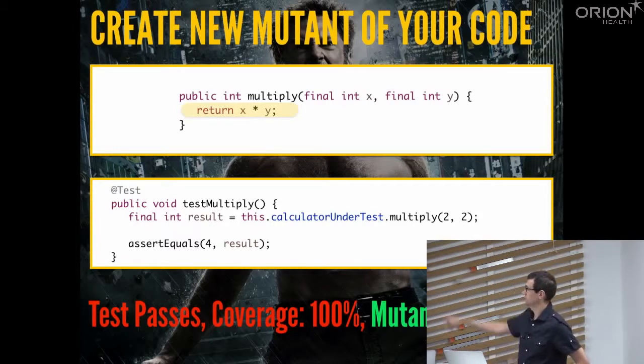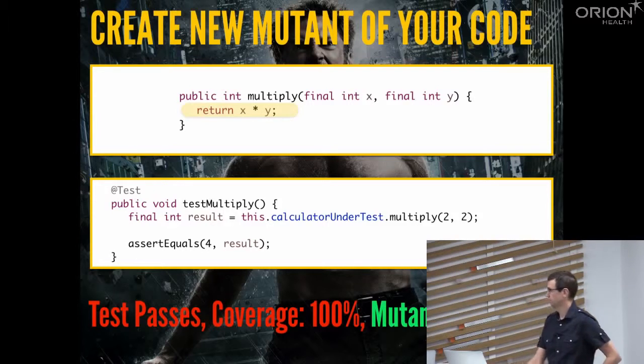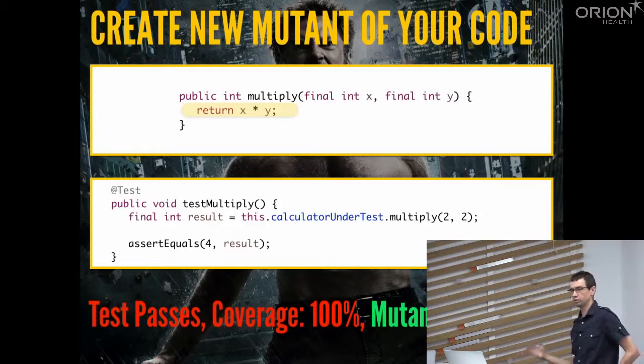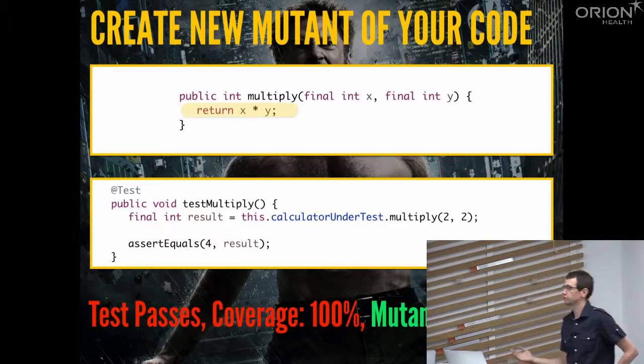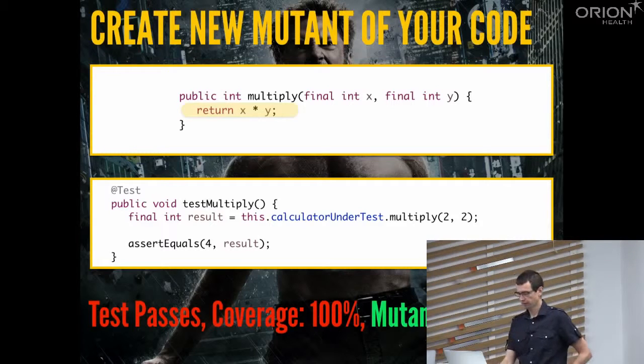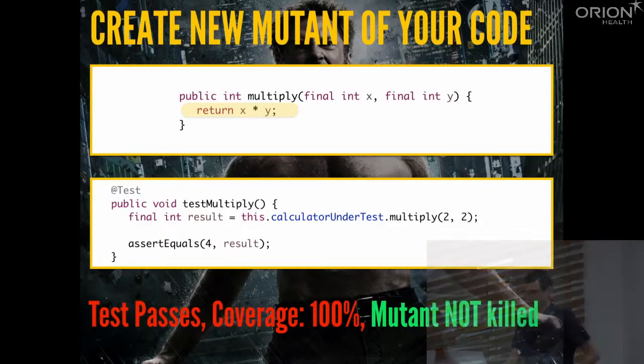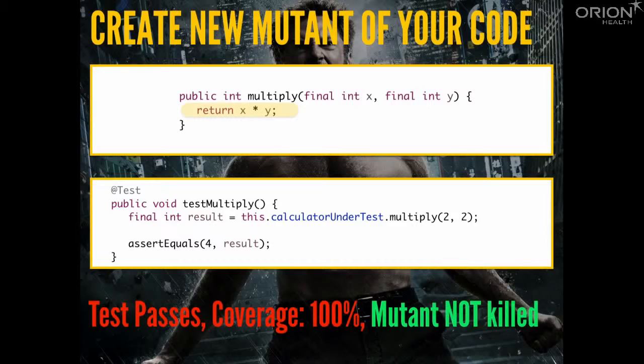But in this case, even if we exchange the asterisk to plus, the test would still pass, and we would still get 100% coverage. But it means that the mutant would not be killed. We wouldn't detect the change in our code, right? If we change the asterisk to plus, the operation. So what we want to do is to be able to detect these changes.